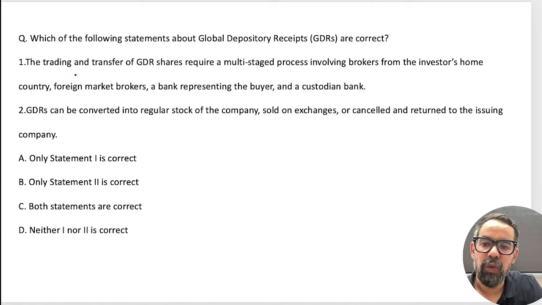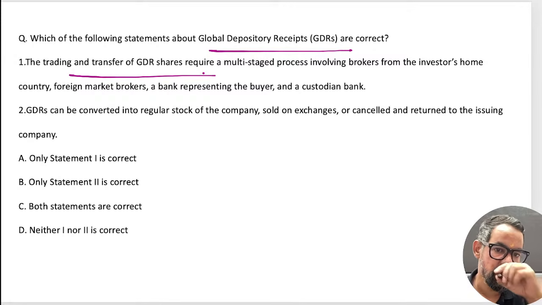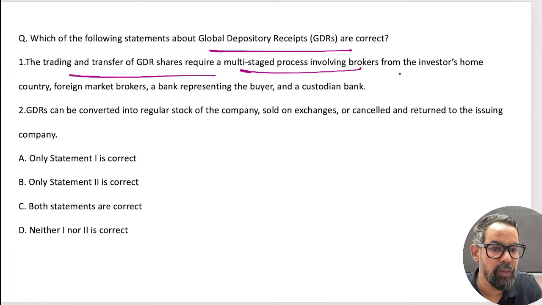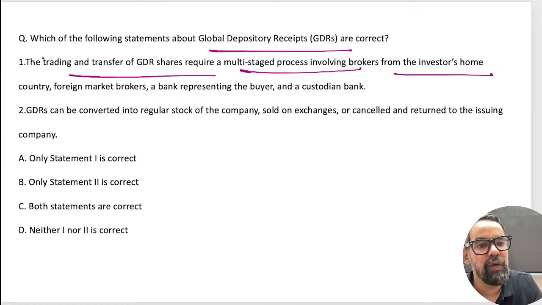Very good. So which of the following statements about the GDR? The trading and transfer of GDR shares, GDR will come in module B, in detail we will be discussing there. So GDR trading and transfer of GDR shares require a multi-stage process involving the bank, brokers and investors, home country, foreign buyer and custodian, yes.